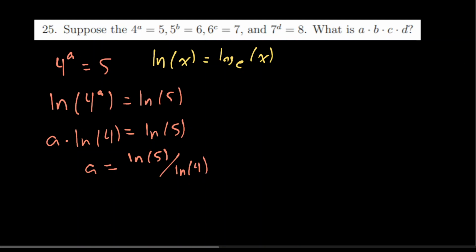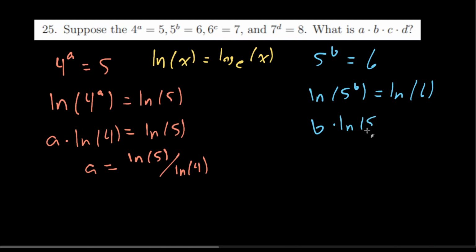Okay, let's do B. Let's do B over here. 5 to the B is equal to 6. Natural log of 5 to the B is the natural log of 6. So this is B times natural log of 5, and that's equal to the natural log of 6. So B is simply equal to the natural log of 6 divided by the natural log of 5.